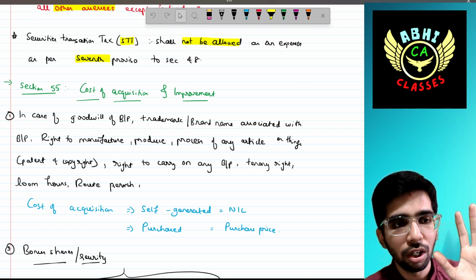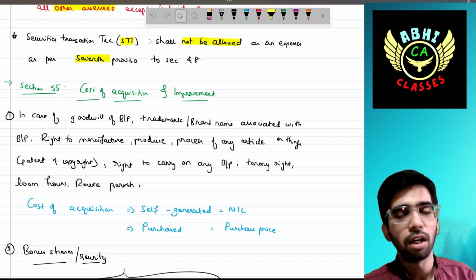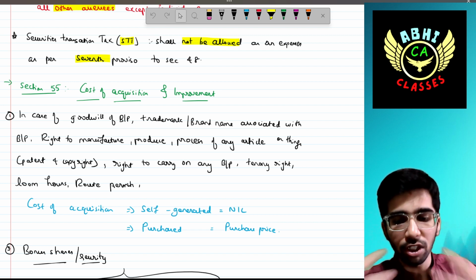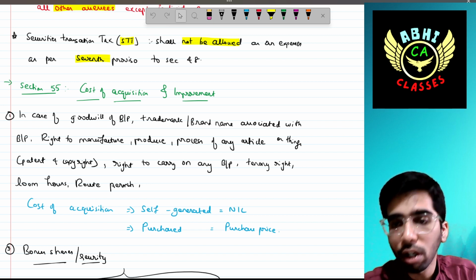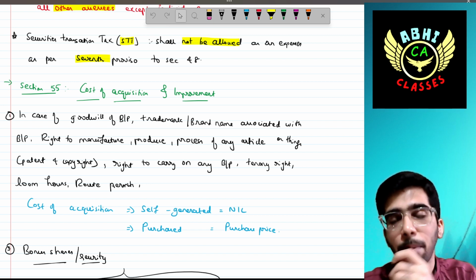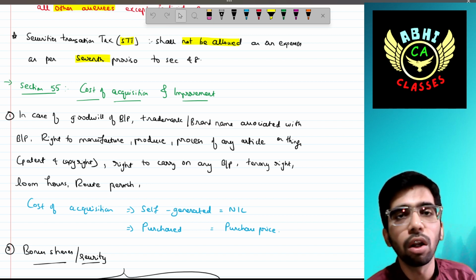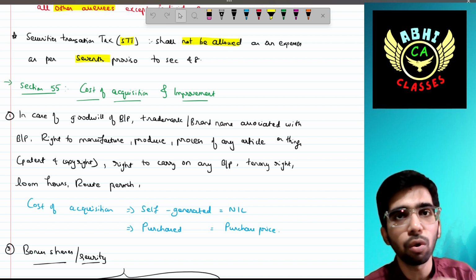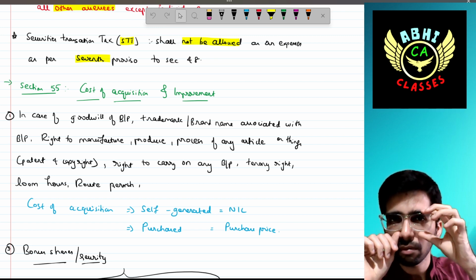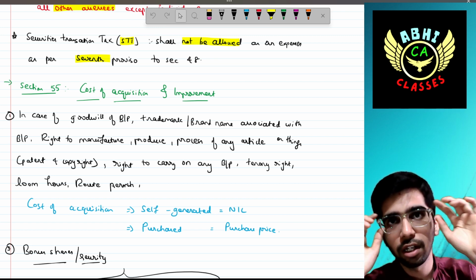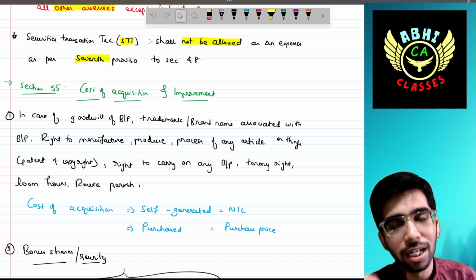If these are self-generated, because sometimes the goodwill would be self-generated, for example if you are amalgamating one company into another company, the amalgamated company will provide you more amount than the actual worth of your company, because it is due to the goodwill. It has been self-generated, so you have not incurred any expenses in relation to that, hence it should be ignored. So the cost of acquisition would be nil in that case.